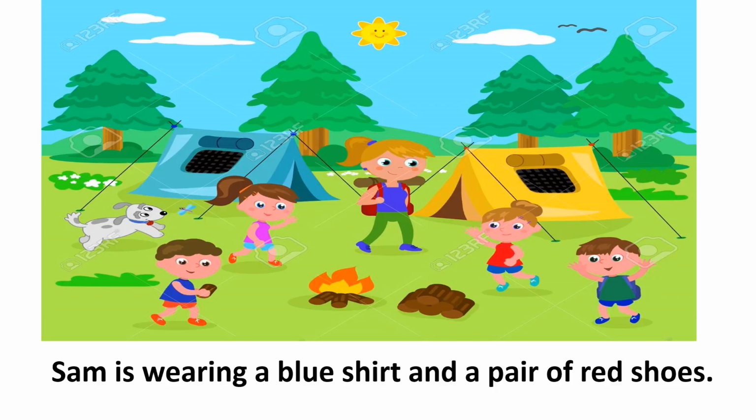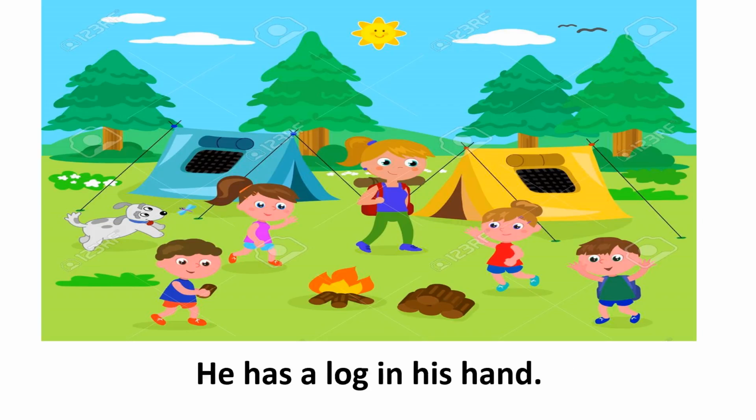Next, let's talk about this boy who's wearing a blue shirt. Let's call him Sam. Sam is wearing a blue shirt and a pair of red shoes. He has a log in his hand. If you look at Sam carefully, you can also talk about the color of his hair.